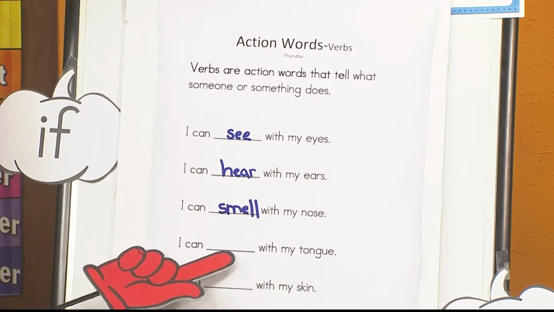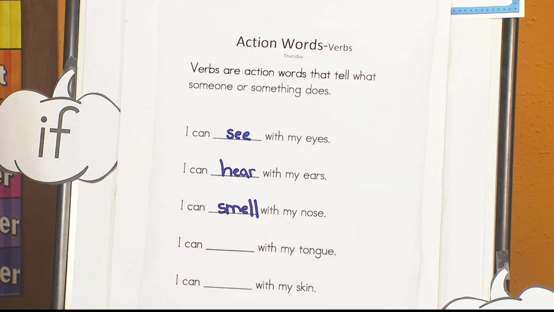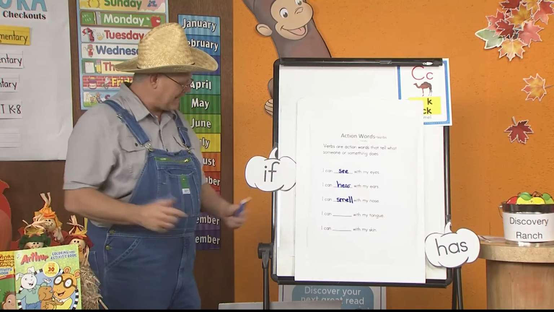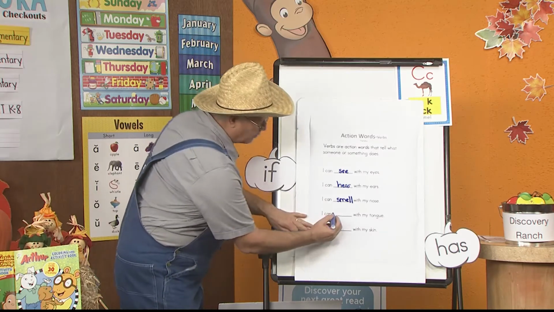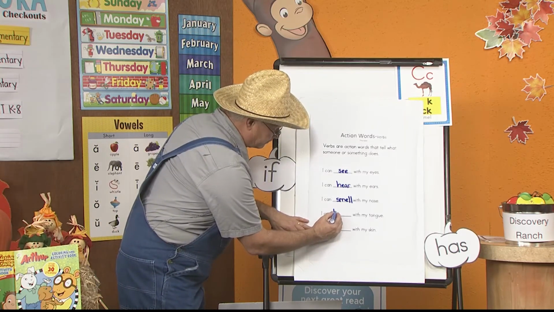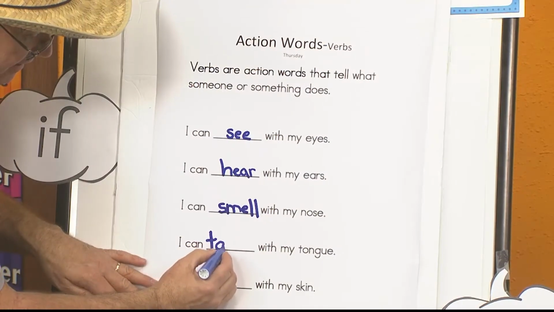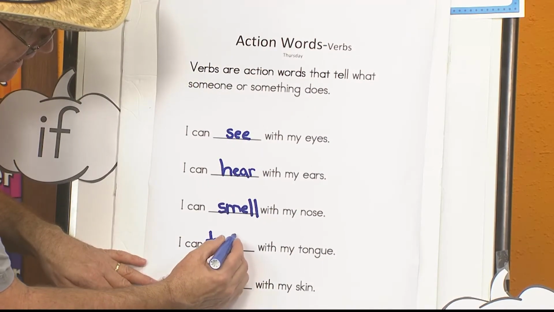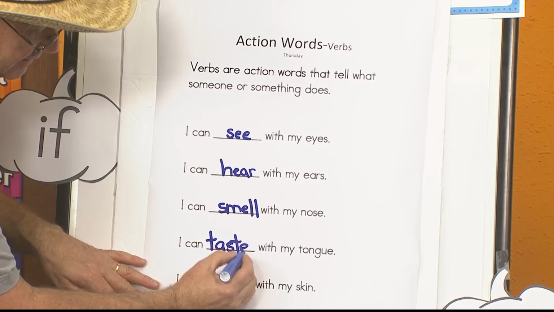I can blank with my tongue. What's the action word? Right, taste. Taste. What's the beginning phoneme? T. T is for teat. And then the rest of it is A, S, T, and E. Taste.